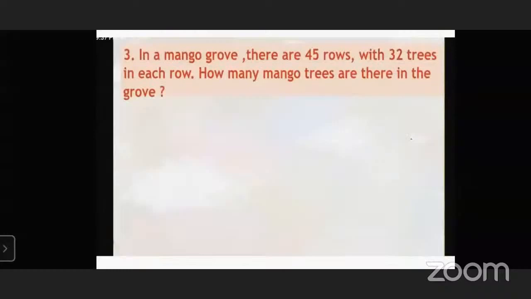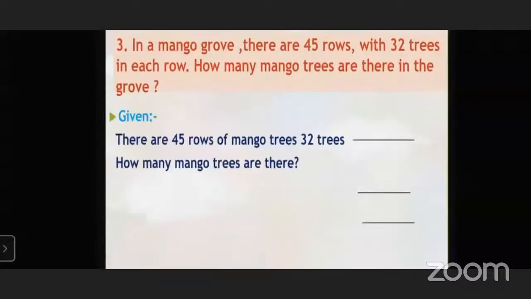Now next example. In a mango grove, there are 45 rows with 32 trees in each row. How many mango trees are there in the grove? So what we have been given, there are 45 rows of mango, and in one row there will be 32 trees.